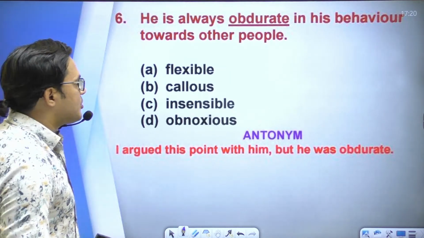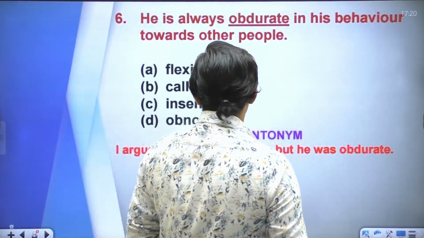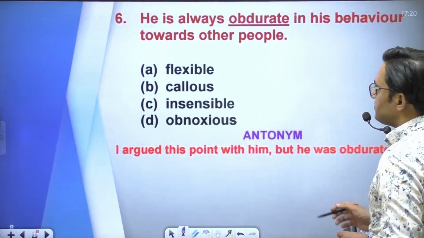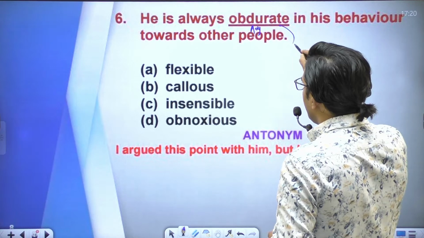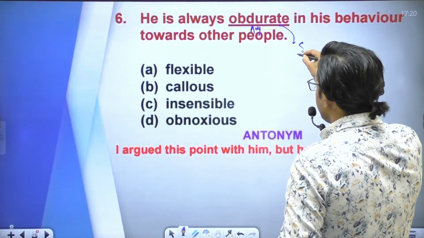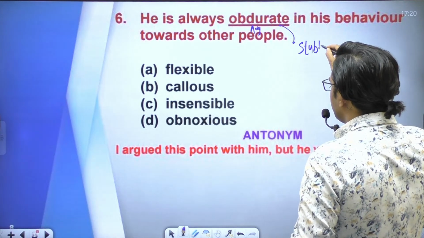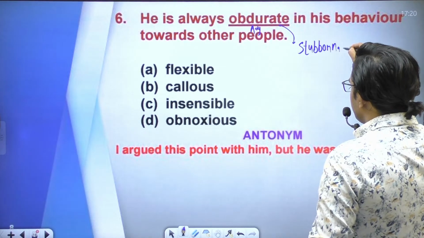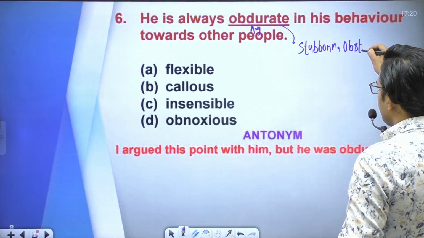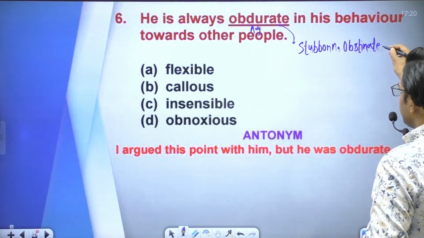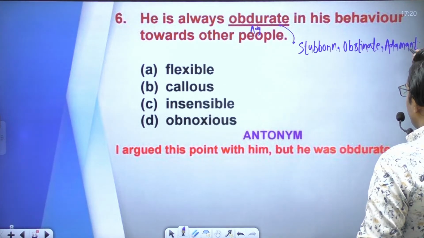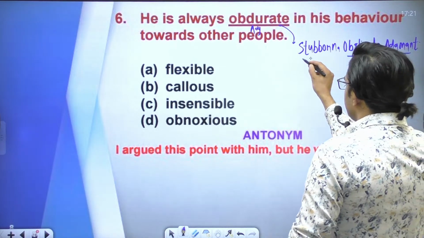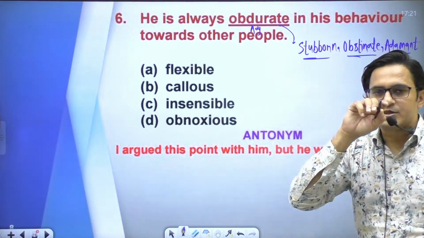He is always obdurate in his behavior towards other people. Okay, the word obdurate is an adjective, and the meaning of obdurate is someone who is stubborn, obstinate, or adamant.